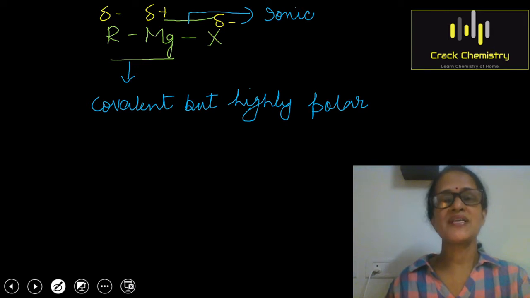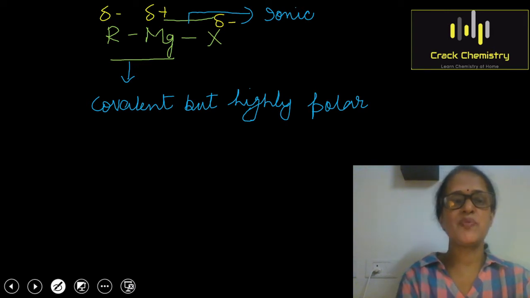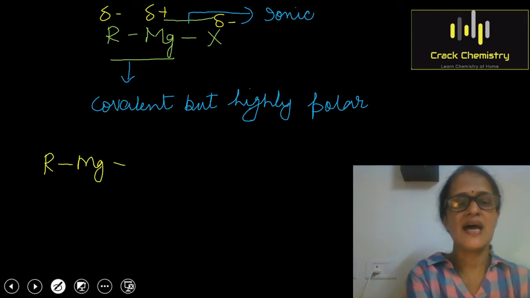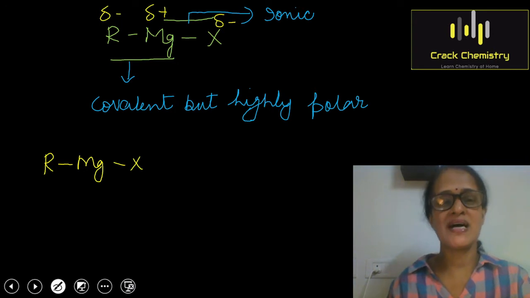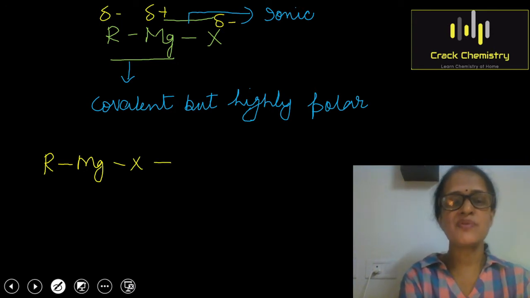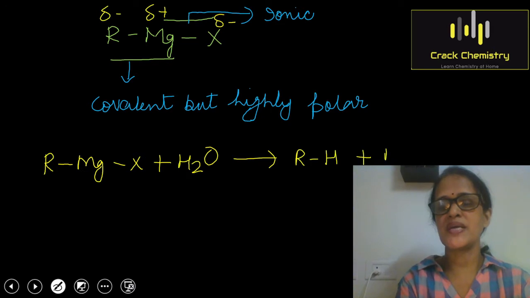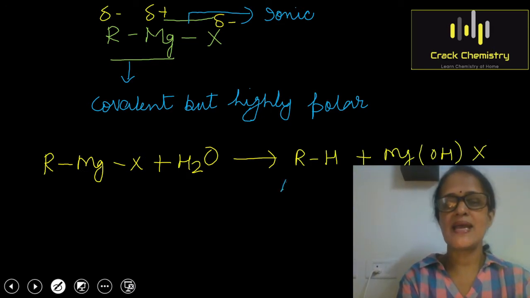I would like to write a reaction in support of my point here. So I am writing Grignard reagent RMgX, where X is a halogen like chlorine, bromine, iodine. It reacts with water and forms the hydrocarbon RH plus MgOHX. So RH is an alkane.